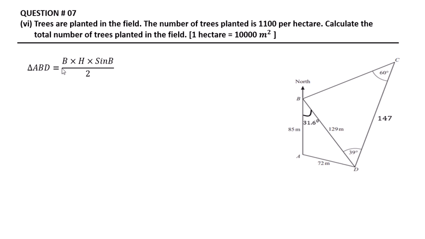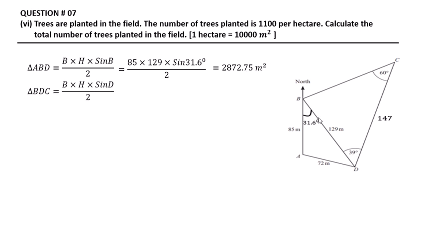Area of triangle ABD is equal to base multiplied by height multiplied by sine of angle B, divided by 2. Here is angle B. Putting the values of base and height: base is 85, this one is height, that is 129, multiplied by sine B, B is equal to 31.6, divided by 2. First we multiply the upper values, then we divide by 2. We get 2872.75 meter square.